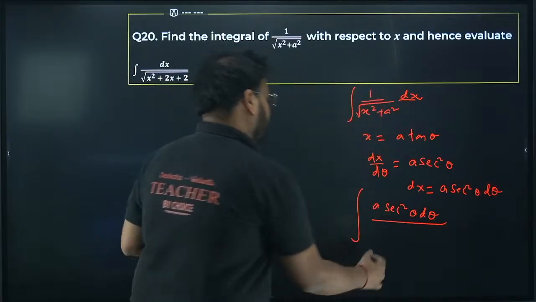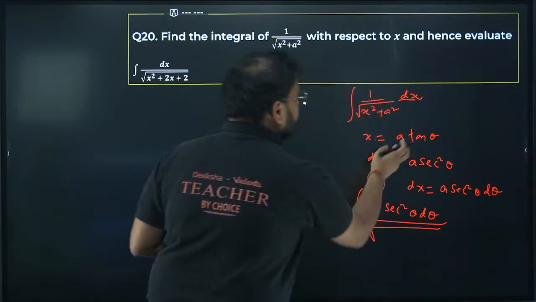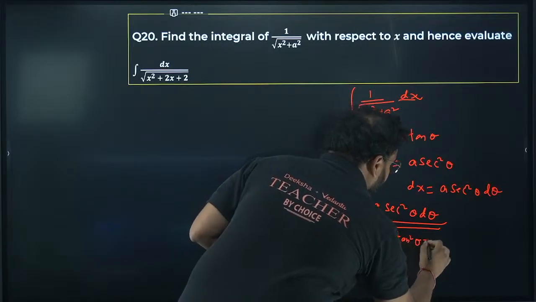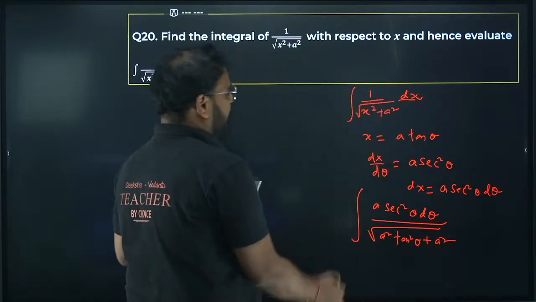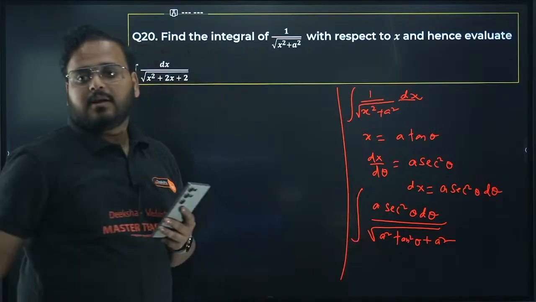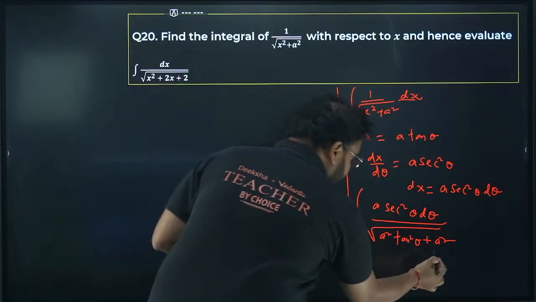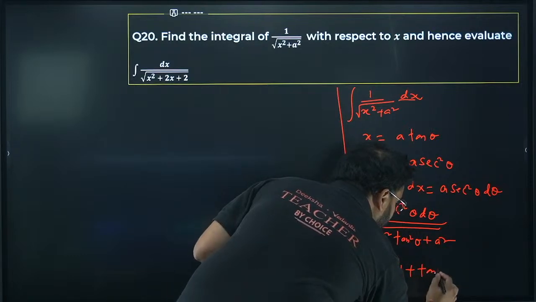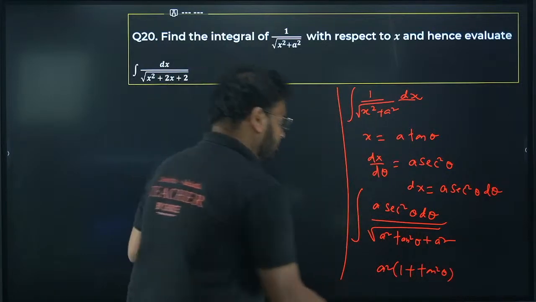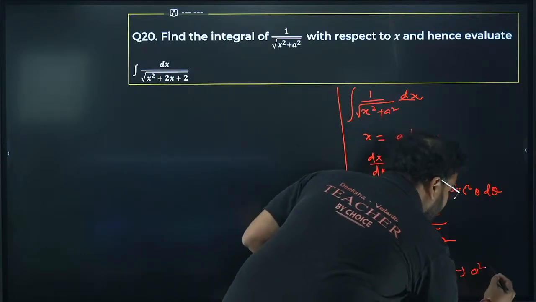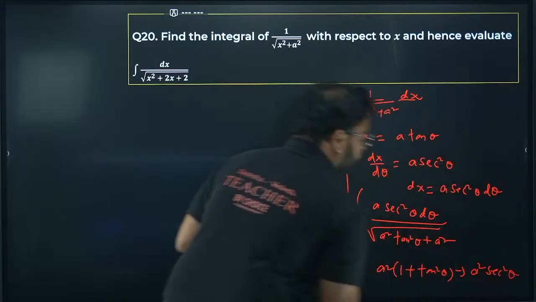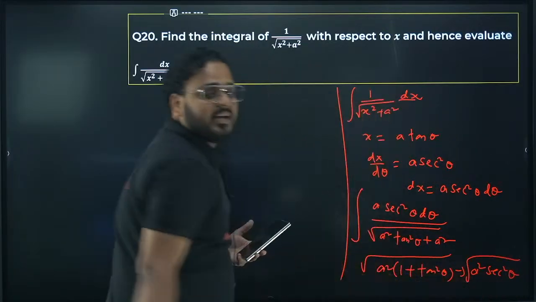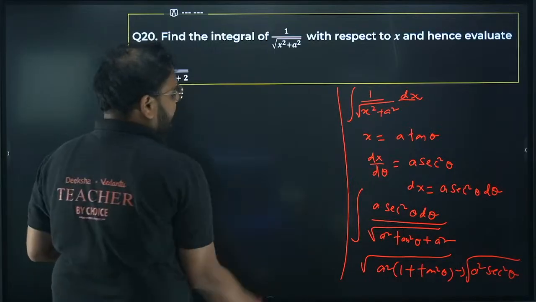You can replace dx from here. Under the root you'll have a square tan square theta plus a square. Take a square common, it will become a square into 1 plus tan square theta, which is a square sec square theta. Root of it becomes a sec theta.